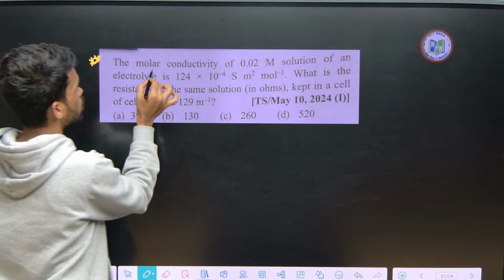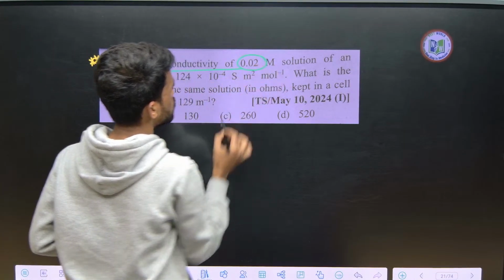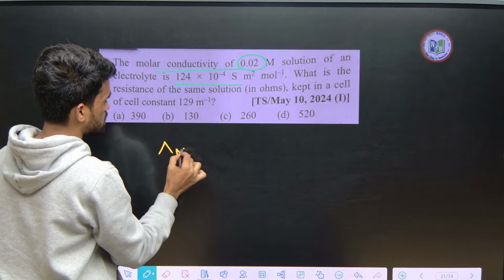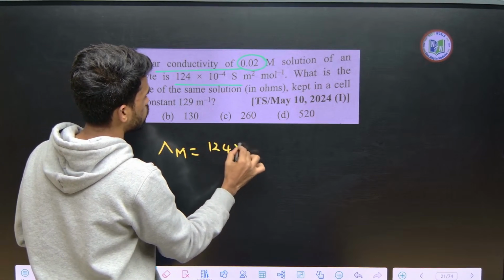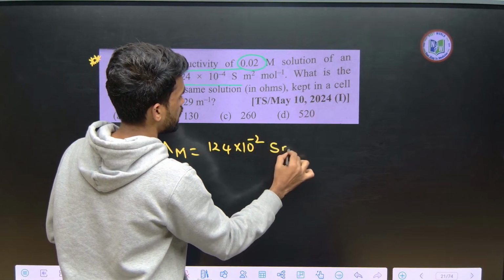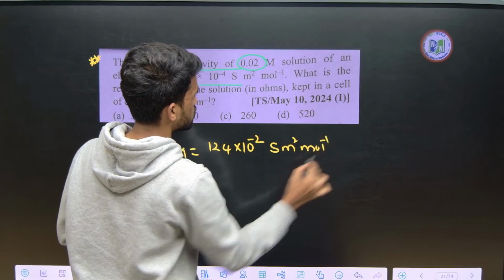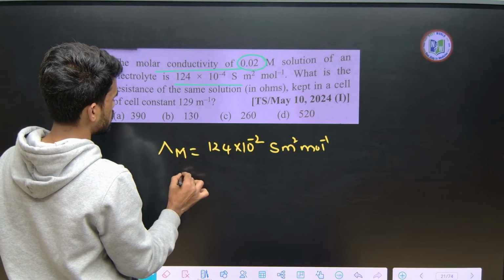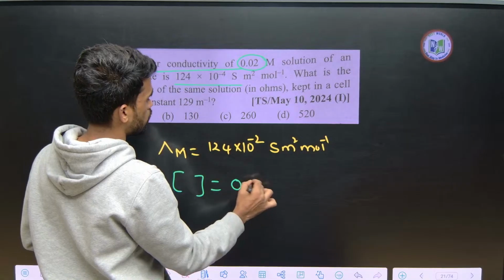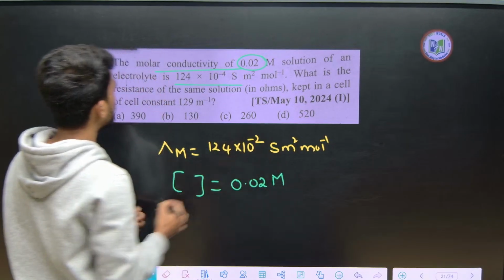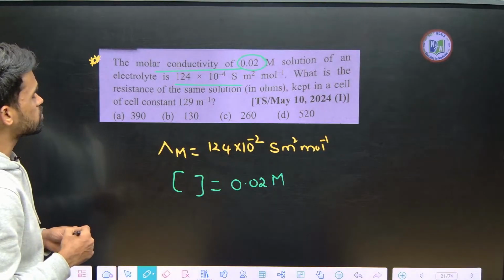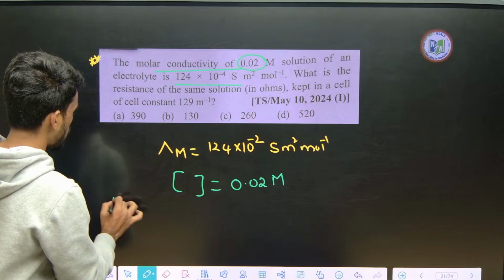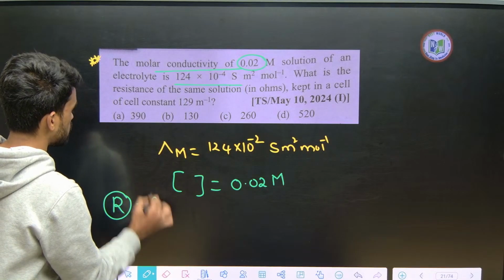Now look here. The molar conductivity of 0.02 molar solution of an electrolyte is given, which means del M value is mentioned. Del M equals 124 into 10 power minus 2 S m square mole inverse. And the concentration of that electrolytic solution is 0.02 molar. Next, what is the resistance of the same solution? They are asking about the R value. What is the resistance of the same solution?